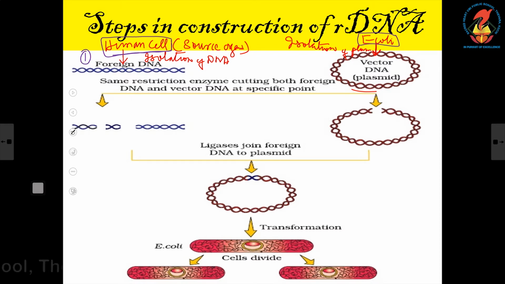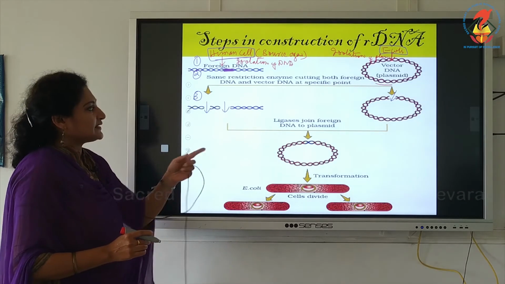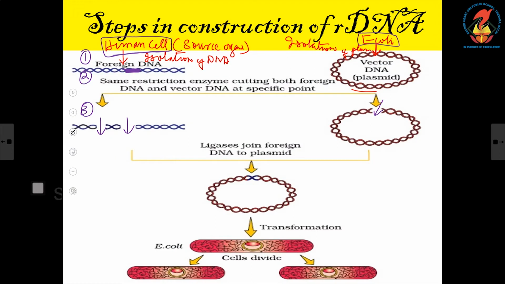Then second step, before that we have identified the gene of interest. Okay, so we'll check out, here's the gene of interest. Assume this is the gene of interest. Now the third step is involving cutting. So using the restriction enzyme, it is cut, and here it is cut. So the same restriction enzyme is used to cut both the DNA as well as the plasmid. Now into the cut ends, the next diagram shows into the cut or vacant space what is inserted, our gene of interest is inserted, and with the help of the enzyme ligase pasted. So we get an rDNA.